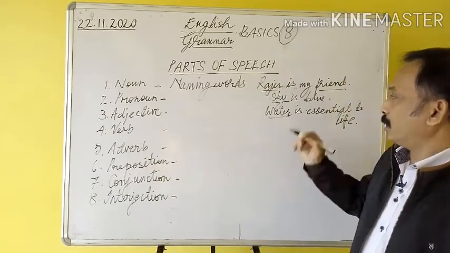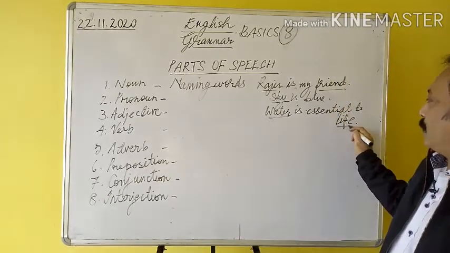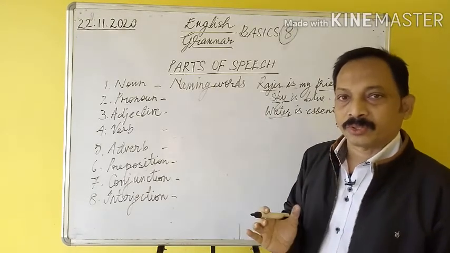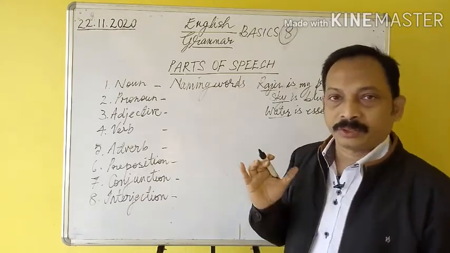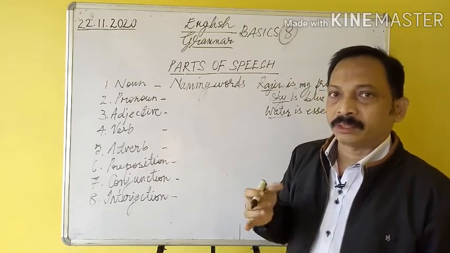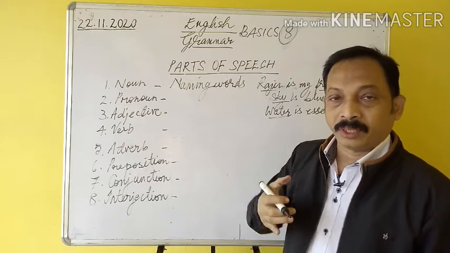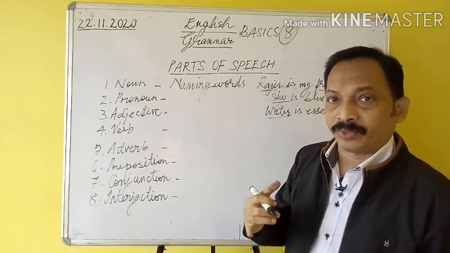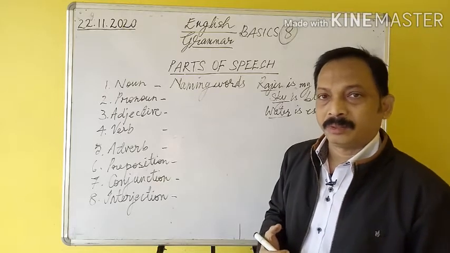Here, water is the name of something, and life is also a name. So, whatever you see around is a noun, or whatever you imagine is a noun. Not only what we can see is a noun, but also whatever you can imagine or feel are all nouns.